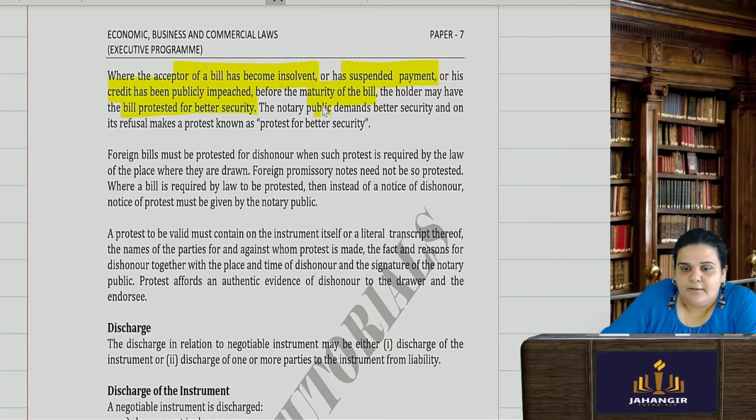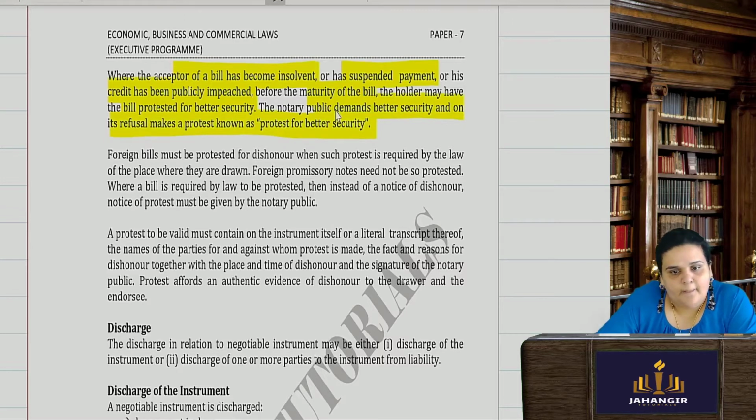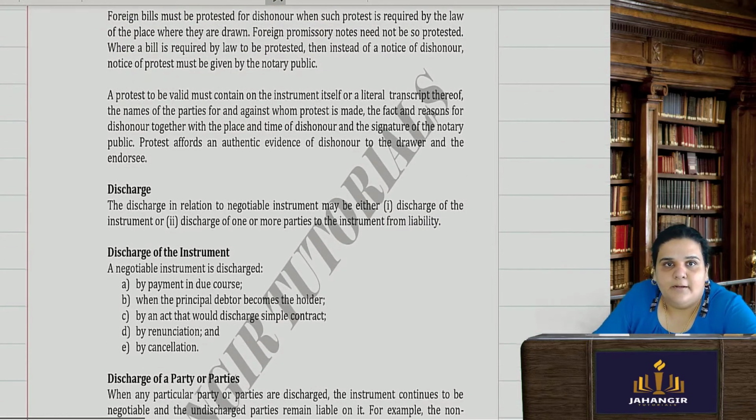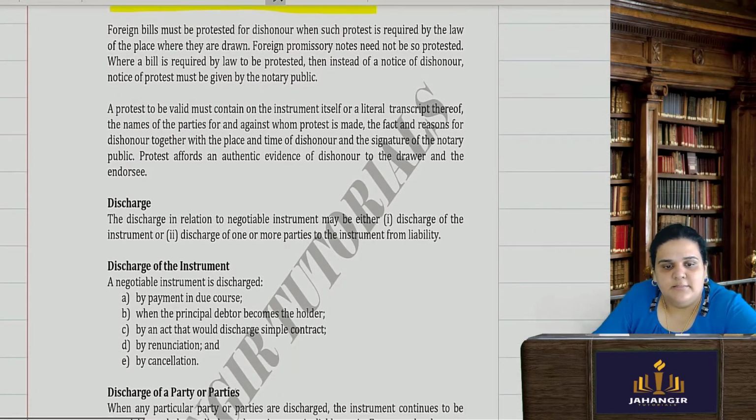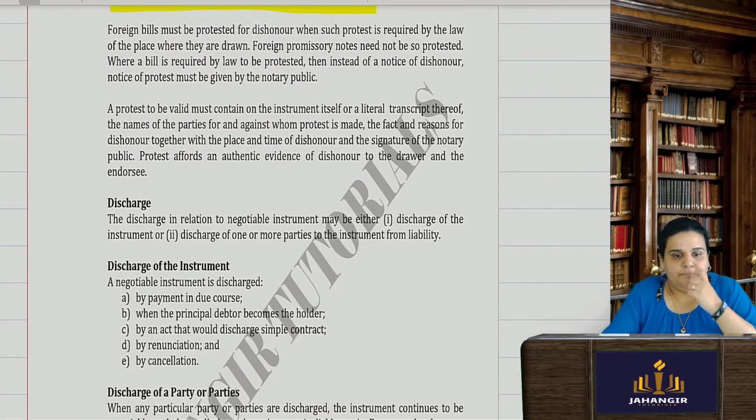The notary public demands better security, and on its refusal makes a protest known as protest for better security. Where the particular person who had to accept the bill has already become insolvent, or suspended his payment, or his credit has been impeached, then a protest can be made for better security.